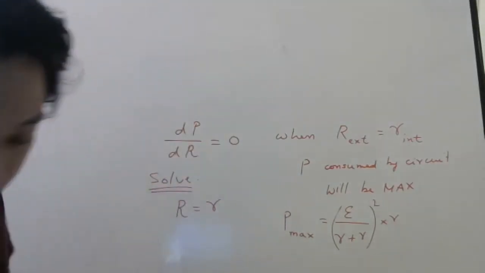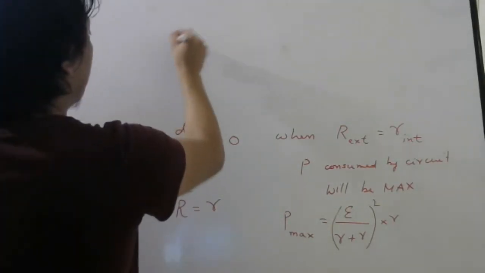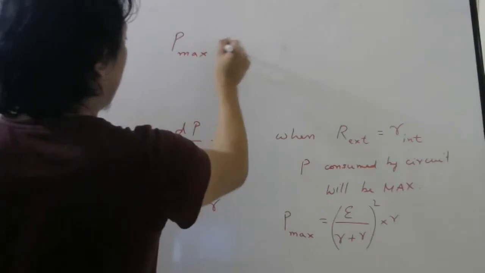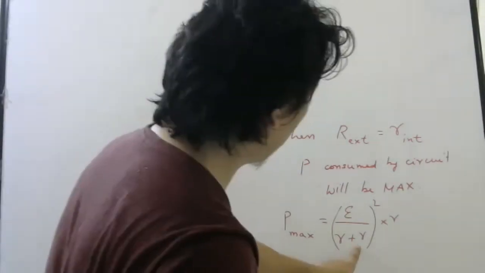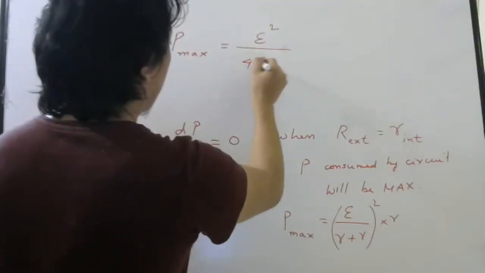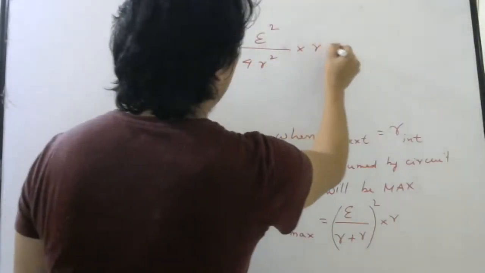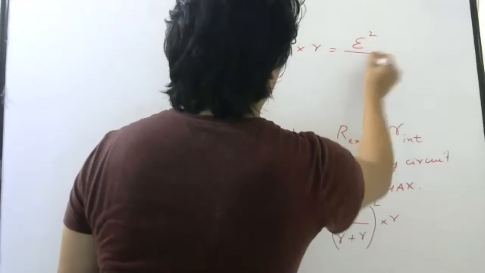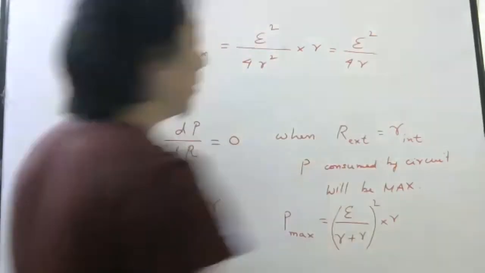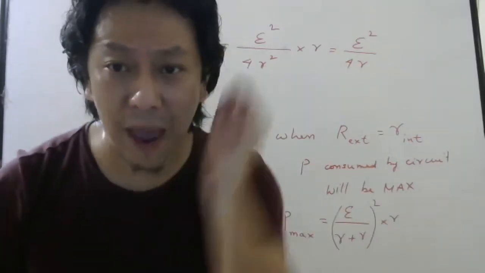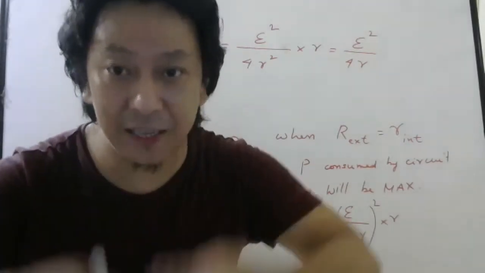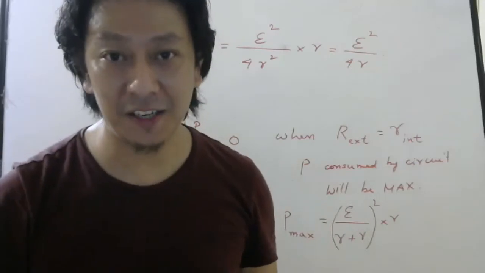If you simplify, what will be the maximum power? Maximum power will be E square by 2r whole square, into r. 2r whole square will be 4r square, so that will be E square by 4r. Very, very interesting. You see the formula. It tells how much maximum power a battery can give to some external resistance.